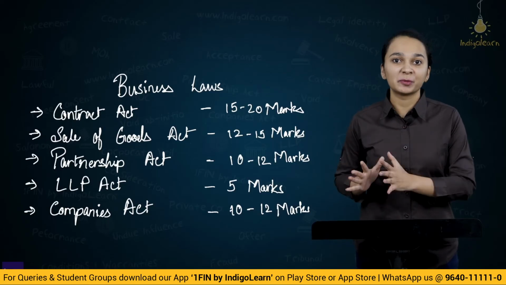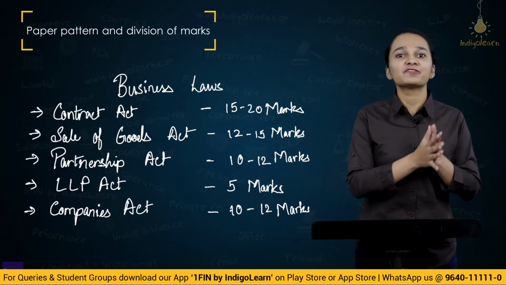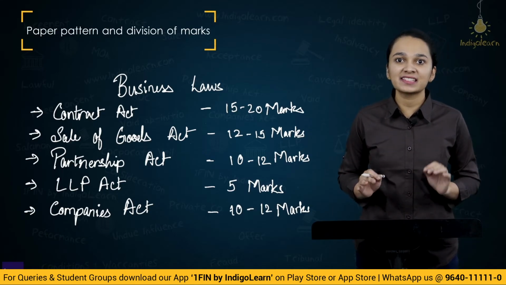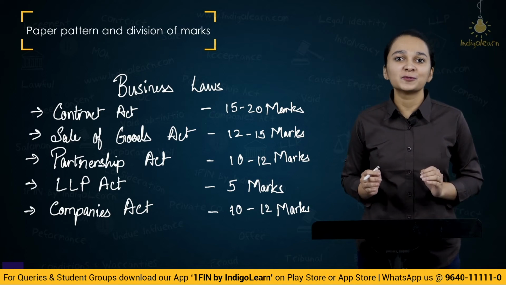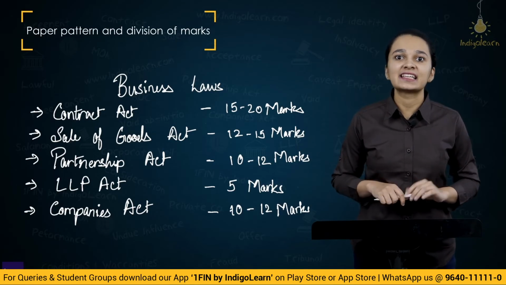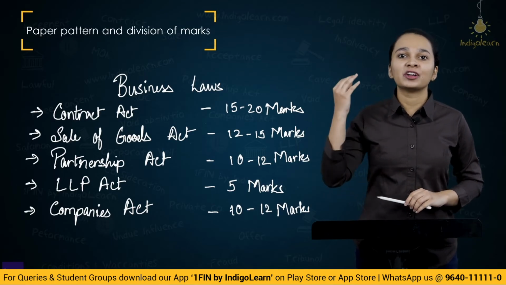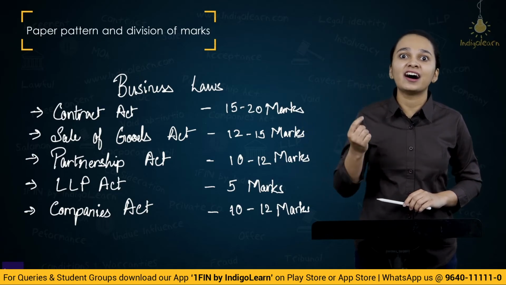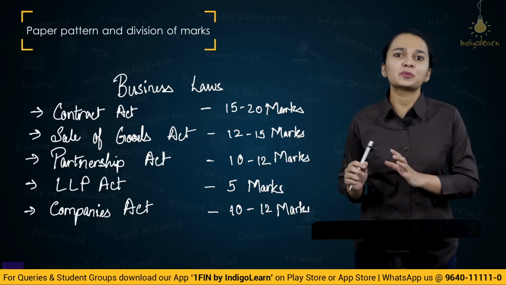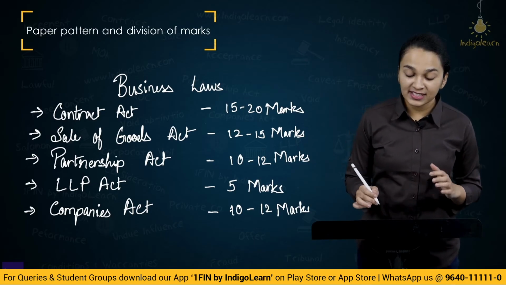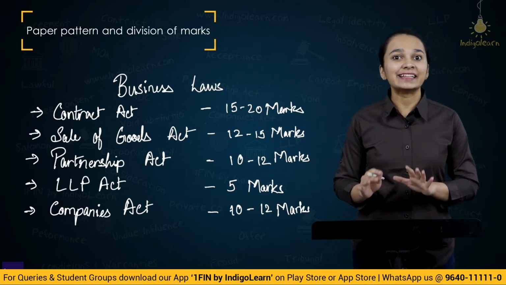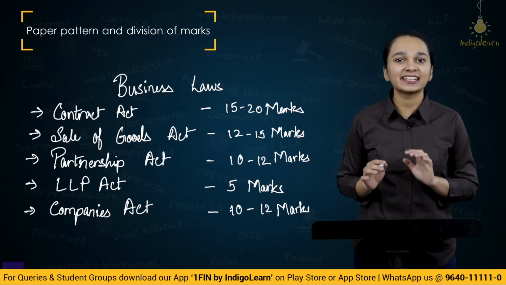Let's now look at the paper pattern and the division of marks in different chapters. Like we've seen, we are going to study 5 topics in business laws: Contract Act, Sale of Goods Act, Partnership Act, LLP Act and Companies Act. Out of all these 5 acts, the maximum number of questions will be asked from the Contract Act, and you will get questions between 15 to 20 marks from Contract Act. And then Sale of Goods Act is another 12 to 15 marks, Partnership Act 10 to 12 marks, LLP Act 5 marks and Companies Act 10 to 12 marks.